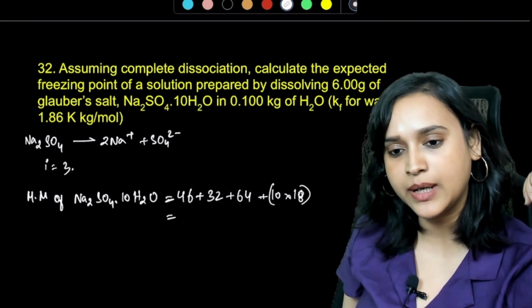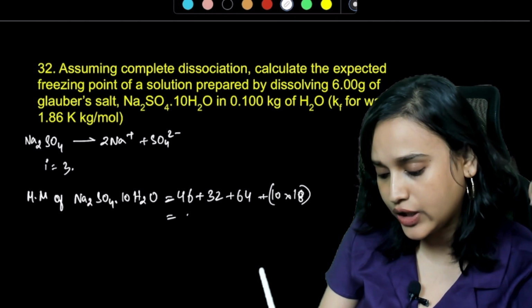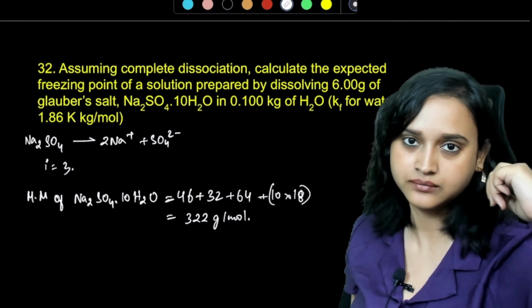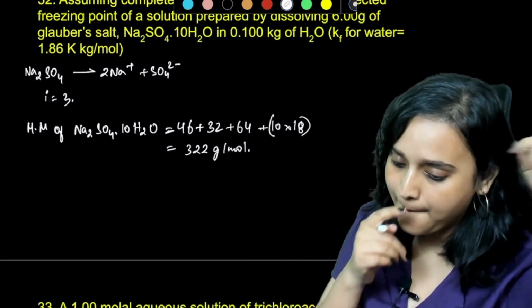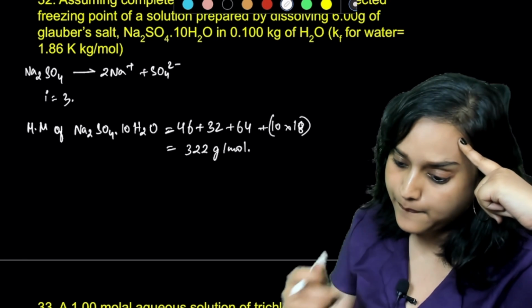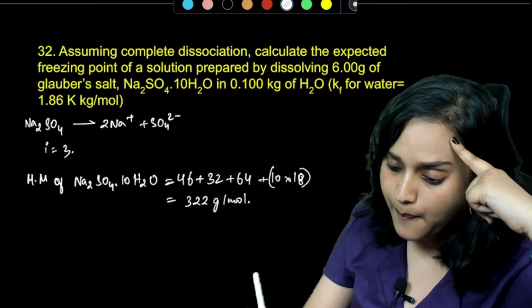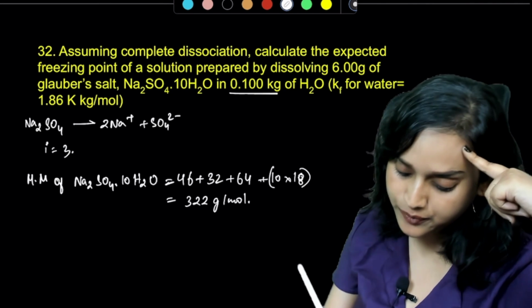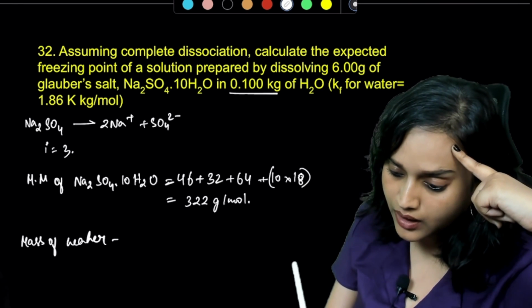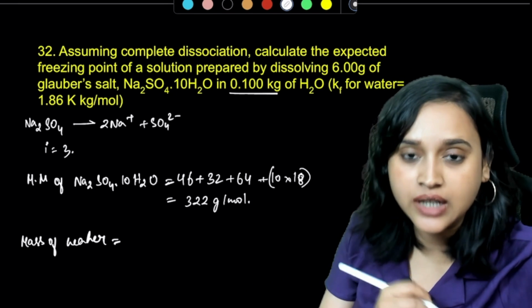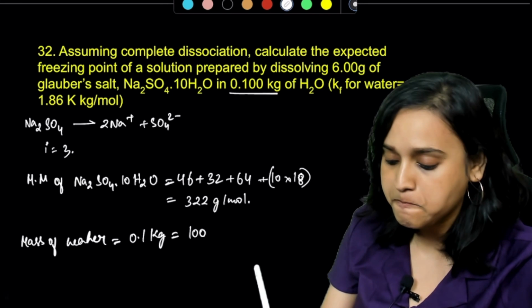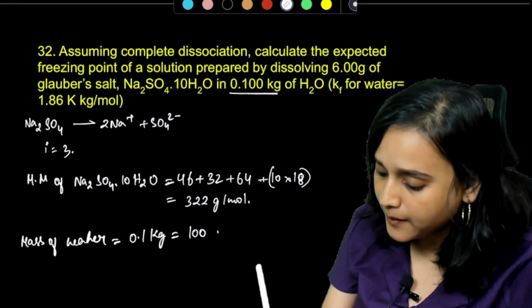That means how much is the molar mass? It's going to be 322. Correct? Okay. All right. Now what is given to you? Mass of water is given to you. Mass of water is how much? 0.100 kg. Yes. So 0.1 kg, that means it is 100 gram.